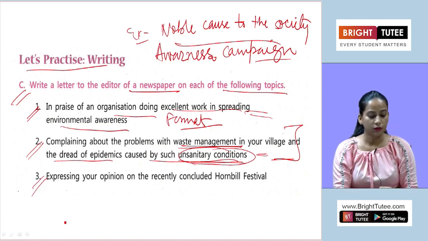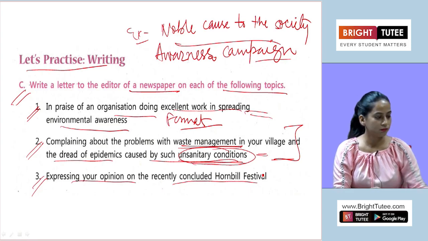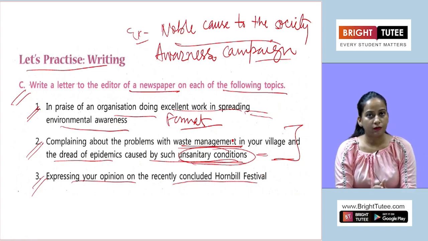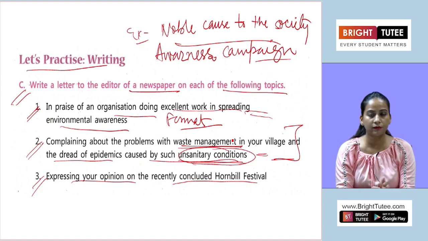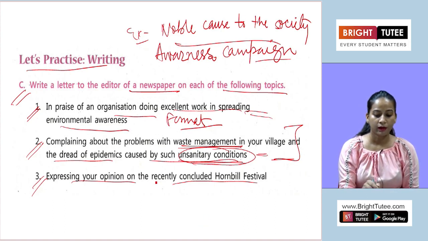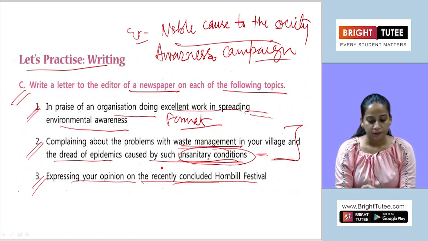Third one, if we are talking about expressing your opinion on the recently concluded Hornbill Festival. After starting with the same format, sender's address, date, then receiver's address, then salutation and the subject, you have to mention the subject here. How are you going to write the subject? You have to refer to your question itself, what they have given: your opinion on the recently concluded Hornbill Festival. So you can simply mention Hornbill Festival along with the year, 2020, 2021, whatever you would like to mention there. Hornbill Festival can be the subject for your letter.